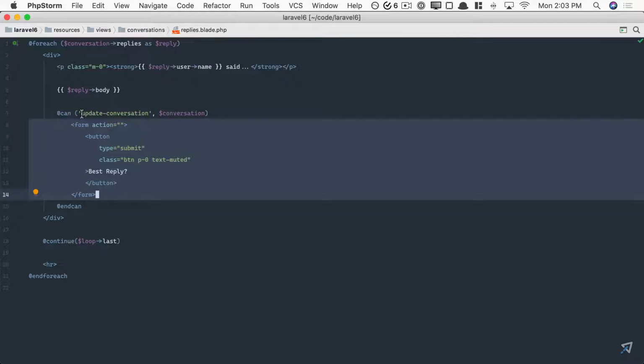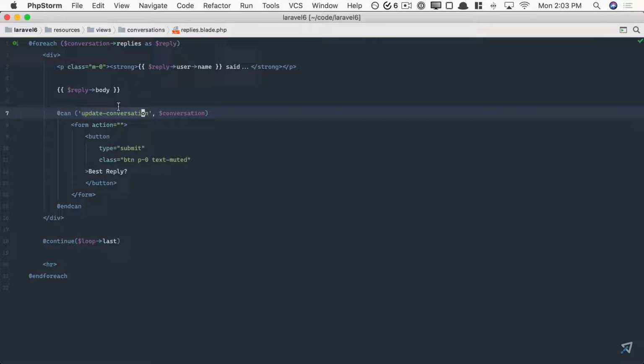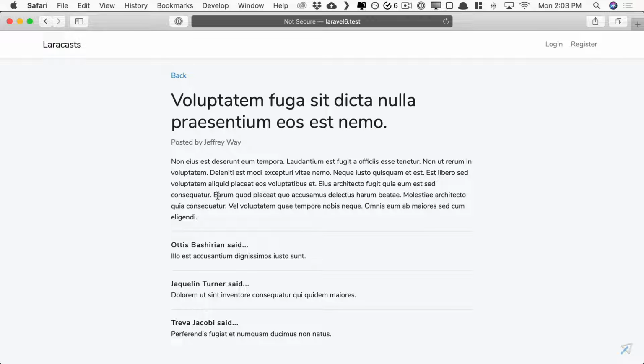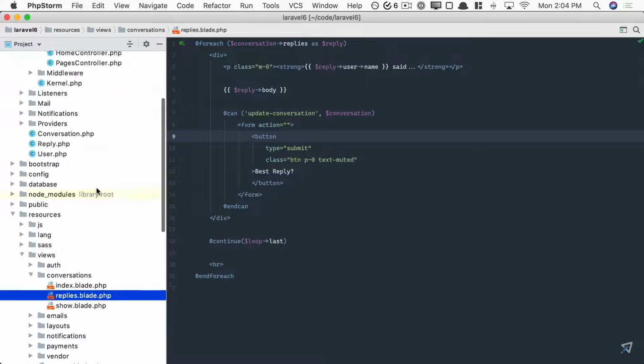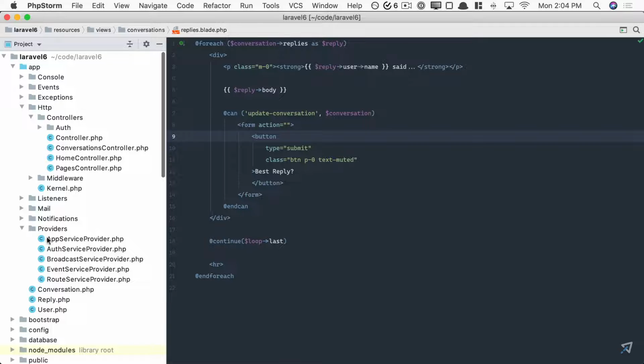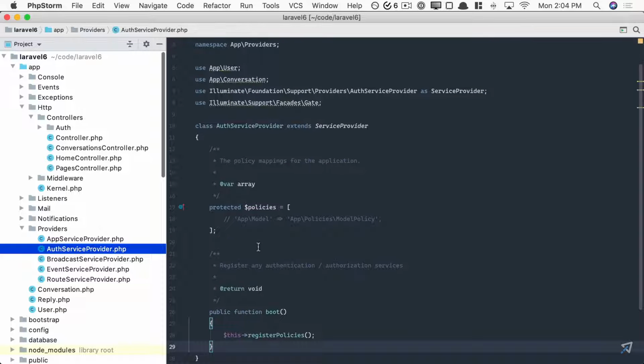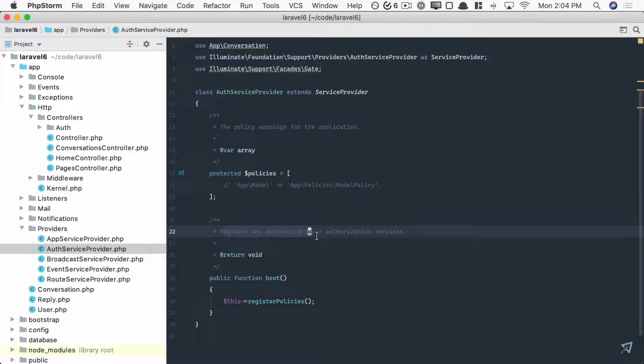But now if you think about it, we haven't defined anything with this string. So we don't know what it means to update a conversation. So if I switch back and reload the page, we don't see anything. And that's because there is no authorization defined, so it automatically returns false for everyone. Okay, that's not helpful. So here's how we can change it. I'm going to go into our providers, and you'll see one called AuthServiceProvider. Register any authentication and authorization services.